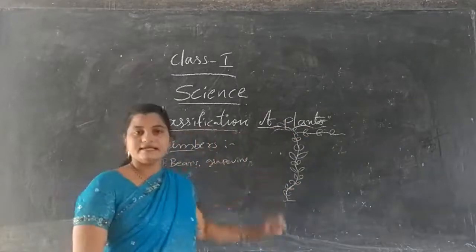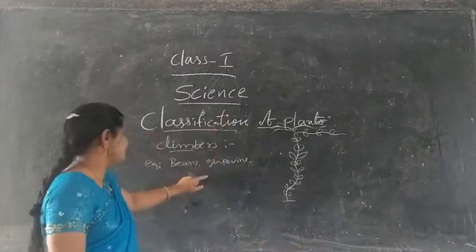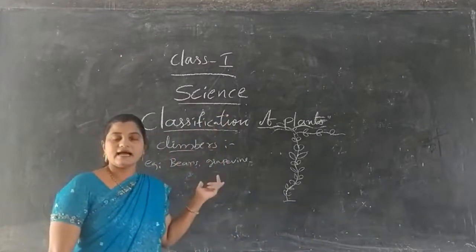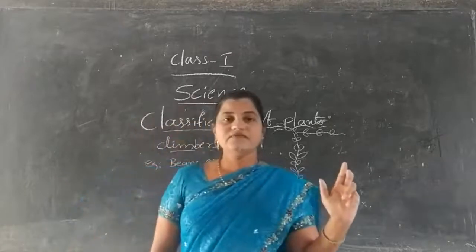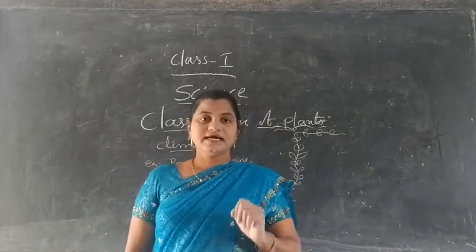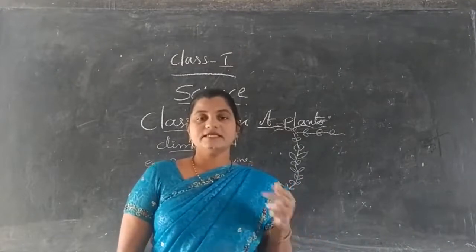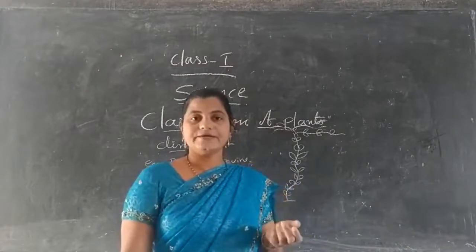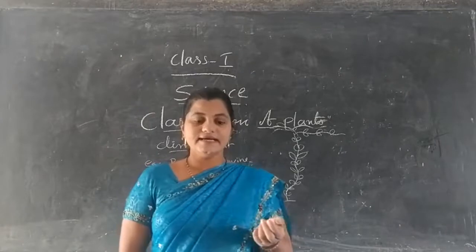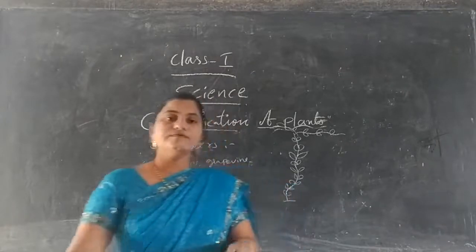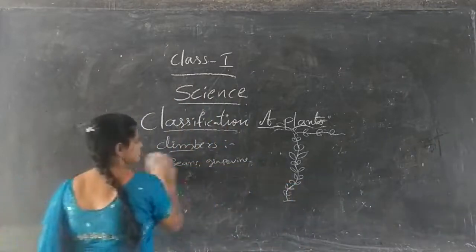This is about climbers, grapevine and beans. For example, they have a very weak, thin and long stem. These stems need support. When they get support, they will stand erect and they will grow continuously. For example, beans and grapevine. Okay. Next, we will discuss creepers.